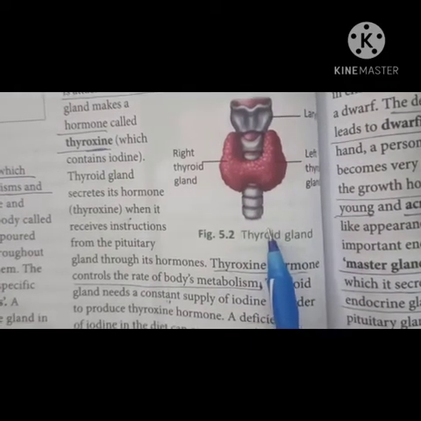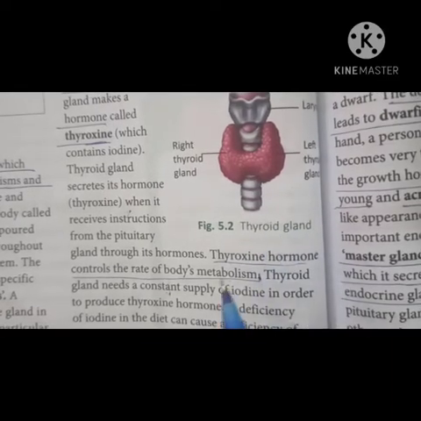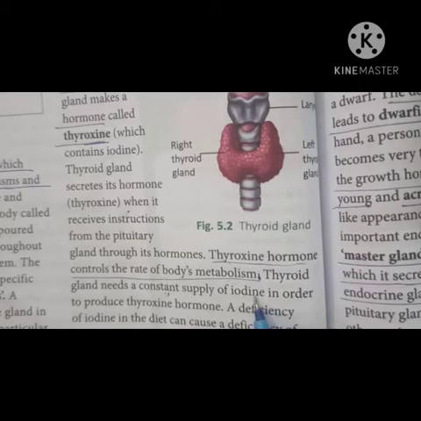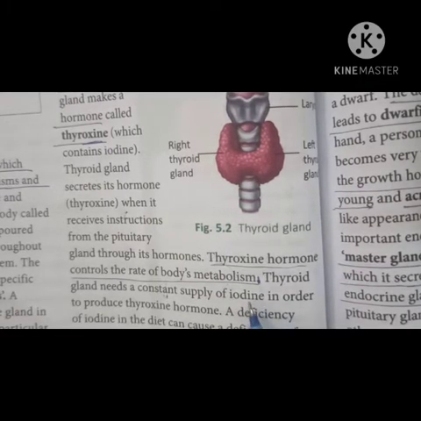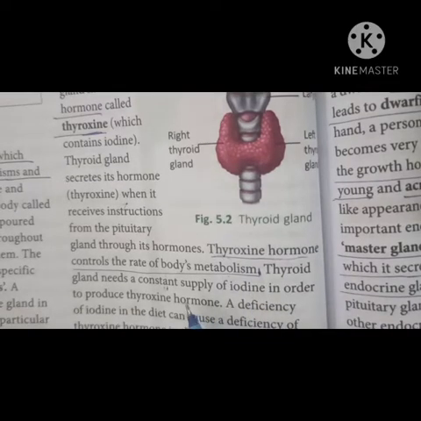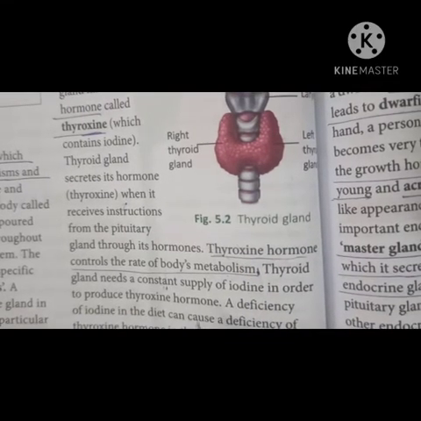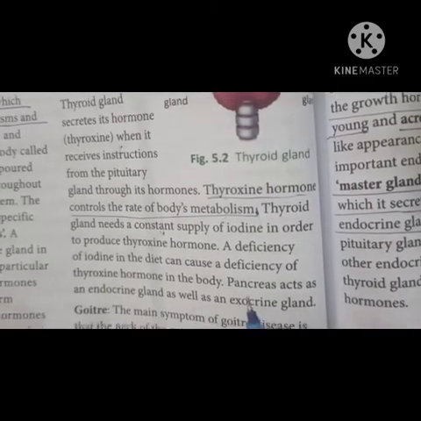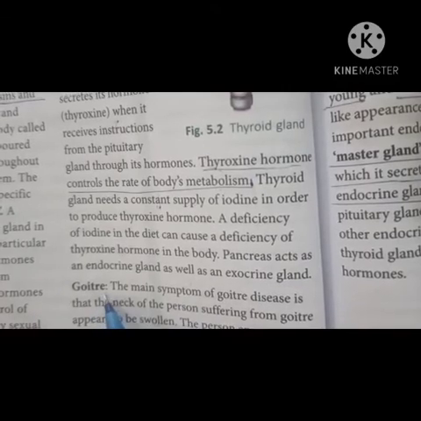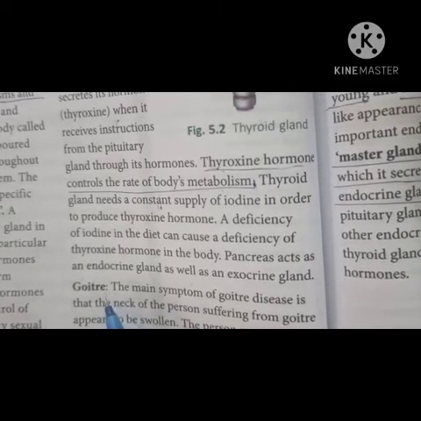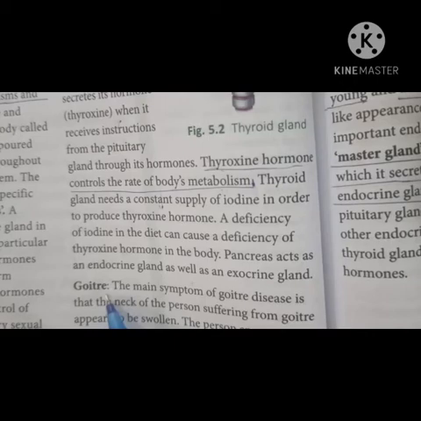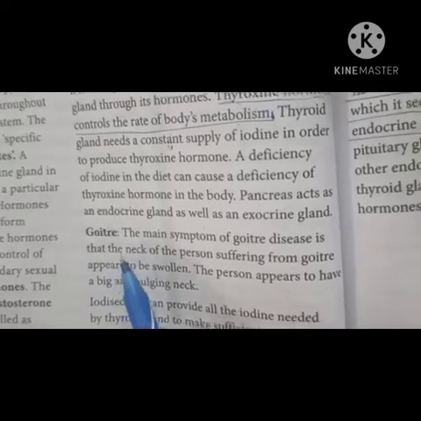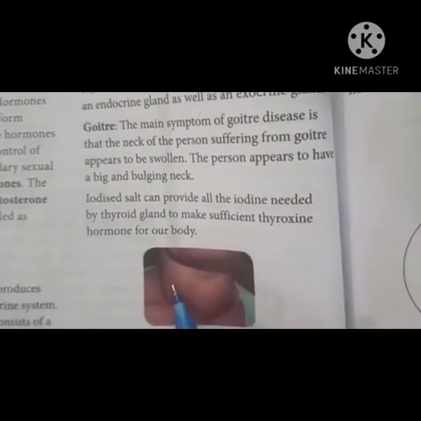This thyroid gland needs a proper supply of iodine for its proper functioning, so that it can secrete the required amount of thyroxine hormone. Deficiency of thyroxine hormone in the body causes some diseases, and one is called goiter. Goiter is mainly an iodine deficiency disease. Due to deficiency of iodine in our body, it causes a disease called goiter, in which there is a swelling in the neck.